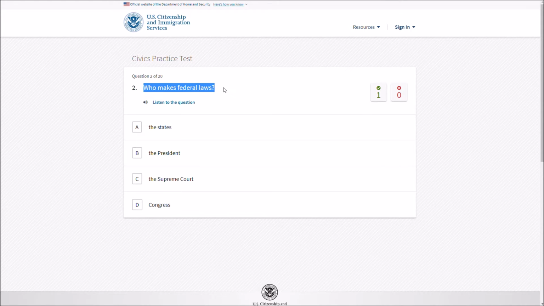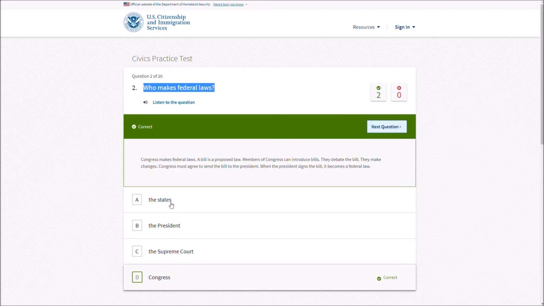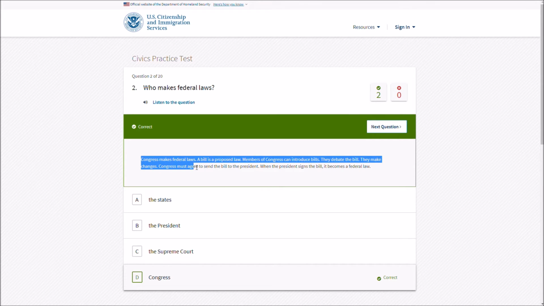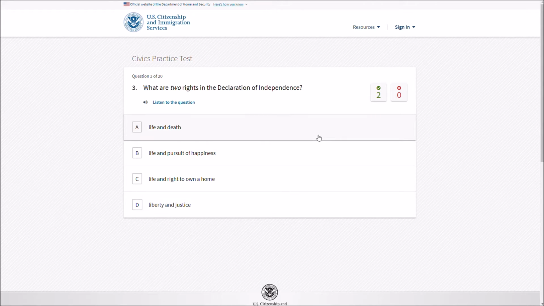Okay. Who makes federal laws? Congress, right? Congress makes federal laws, correct. A bill is a proposed law. Members of Congress can introduce bills. They debate the bill. They make the changes. Congress must agree to send the bill to the president. When the president signs the bill, it becomes a federal law. Okay, excellent.